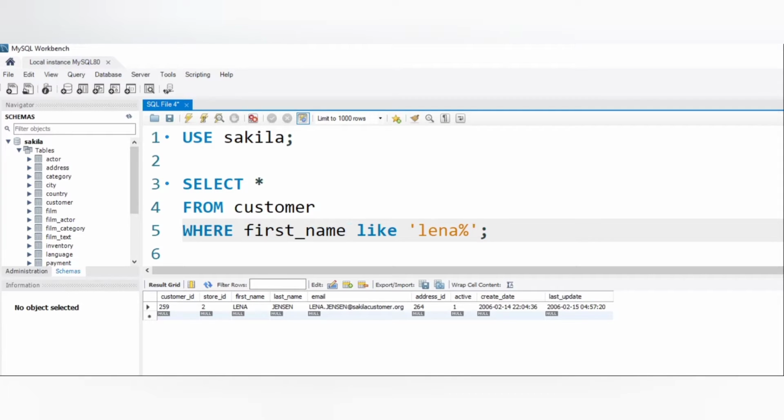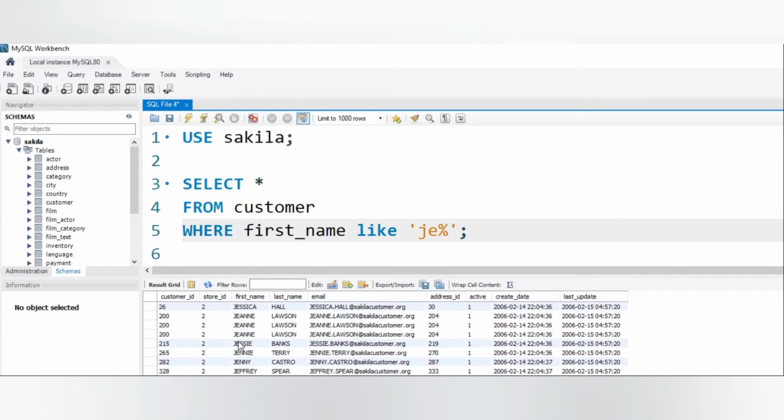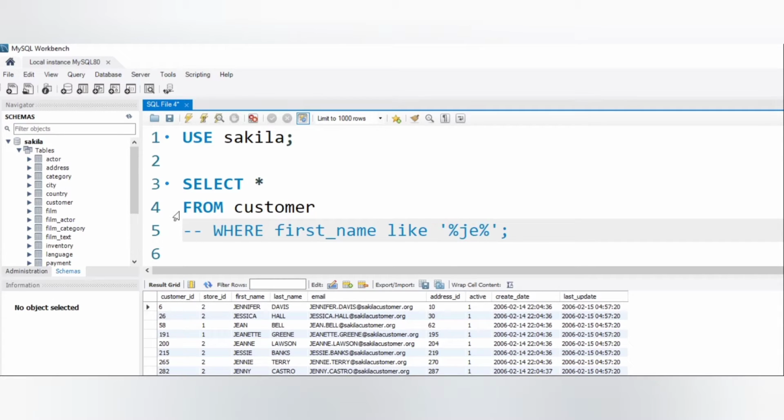So we'll check the first name now, and we'll change this to JE, that is, letters starting with JE. You can see the first names starting with JE here. We have so many records whose name starts with JE. Okay, let us check other records now. If we want to return a word containing JE, the letters may be at the ending, at the beginning, or even in the middle. So these are all the records in first name which have JE in them. You can see JE in most of the records in the first name column.